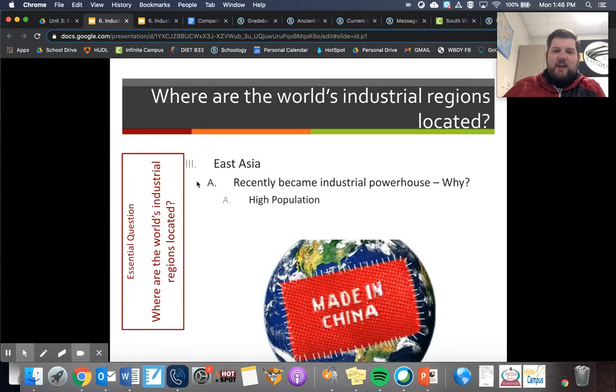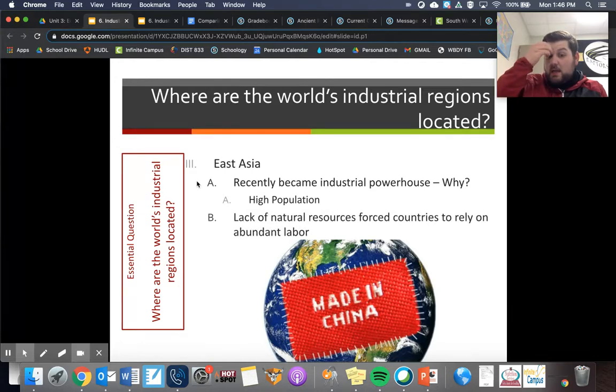The more people in factories actually making things makes you more of an industrial power. They also have become a powerhouse because in East Asia, there's not a lot of good natural resources, and so their one good natural resource is human labor. There's not a lot of natural resources that we think of that are good for industrialization, so they have to use the people to become that industrial power.